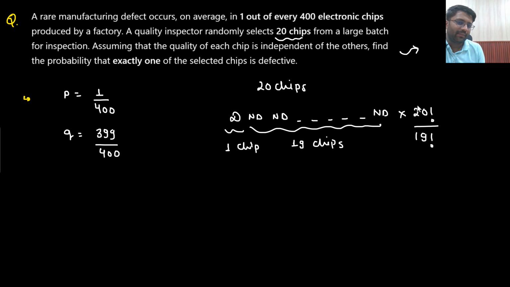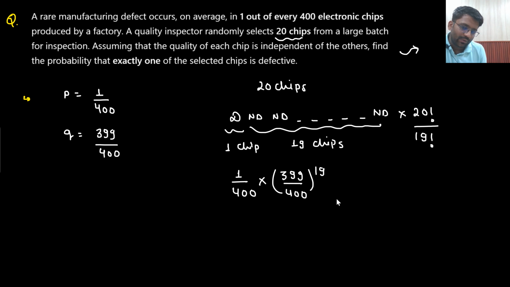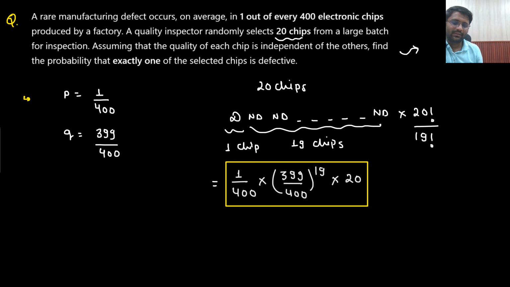So you see this probability and multiply with 20. The first chip is defective, 1 by 400, and the next 19 chips are non-defective, so 399 by 400 multiplied 19 times, that is to the power 19. Multiply with 20 factorial, because they could be arranged 20 factorial times, but 19 of them are the same, so divide by 19 factorial. So multiply with 20. This is the answer for exactly one of the chips being defective.